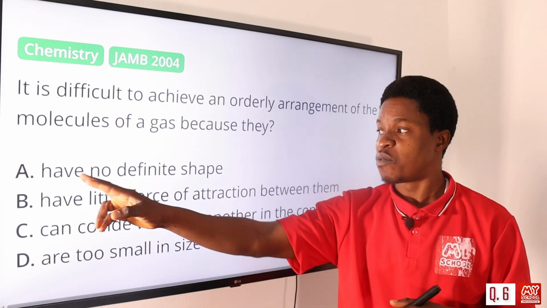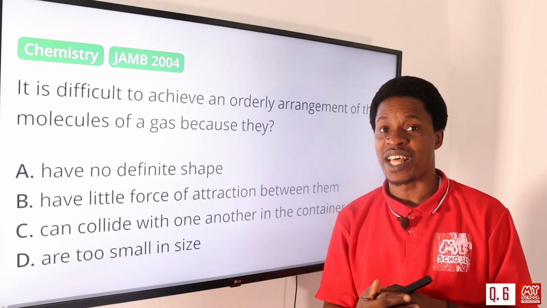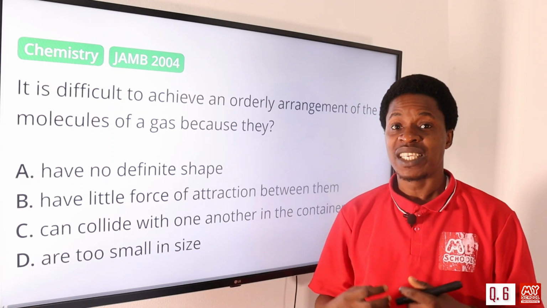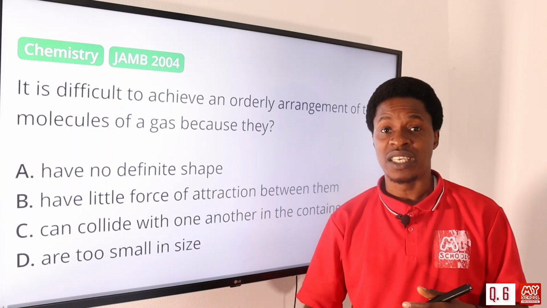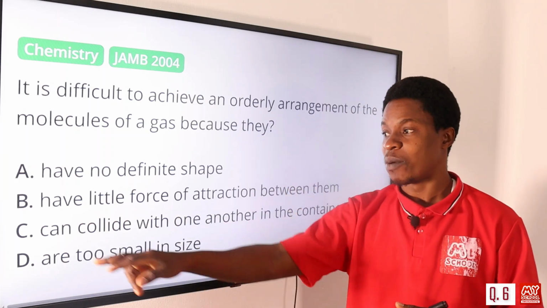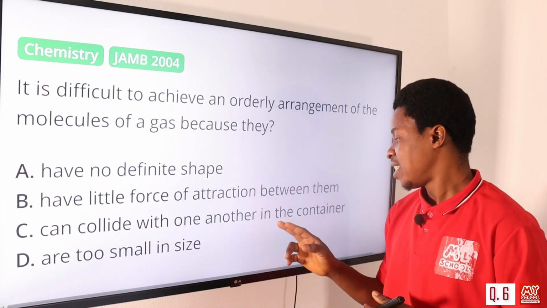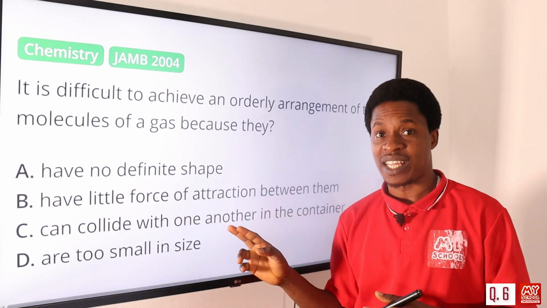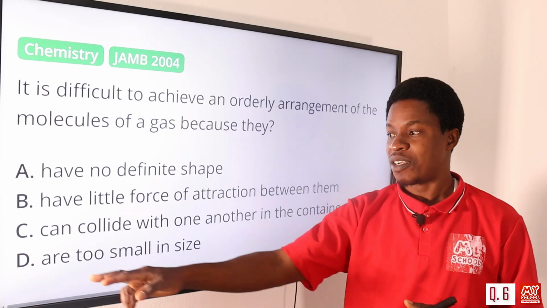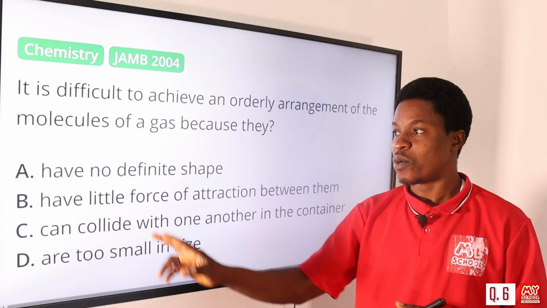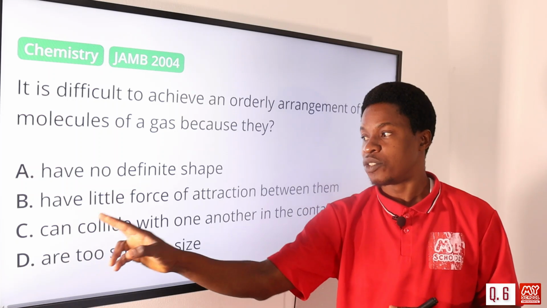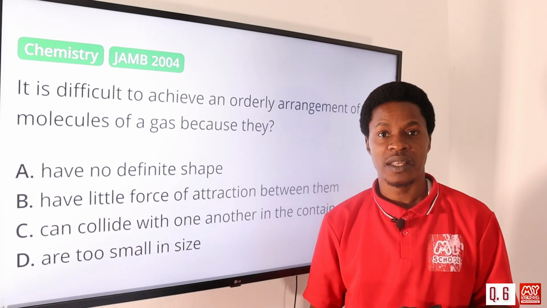Let's look at the options. Option A: no definite shape. What is responsible for that? It is because of the weak intermolecular forces and the high kinetic energy that they have among them. Option B says have little force of attraction between them. Yes, that's correct. Option C says can collide with one another in the container. That is not why we cannot achieve orderly arrangement. And option D says are too small in size. So among these options, the correct answer is option B. They have little force of attraction between them.